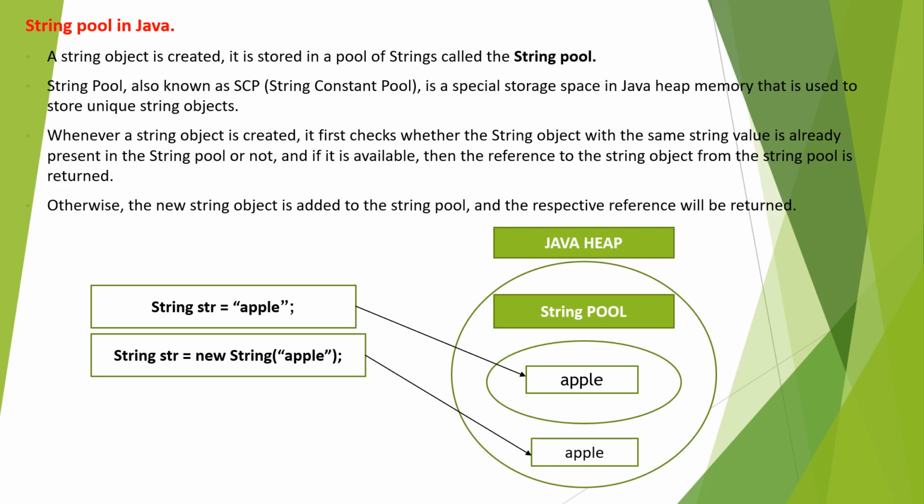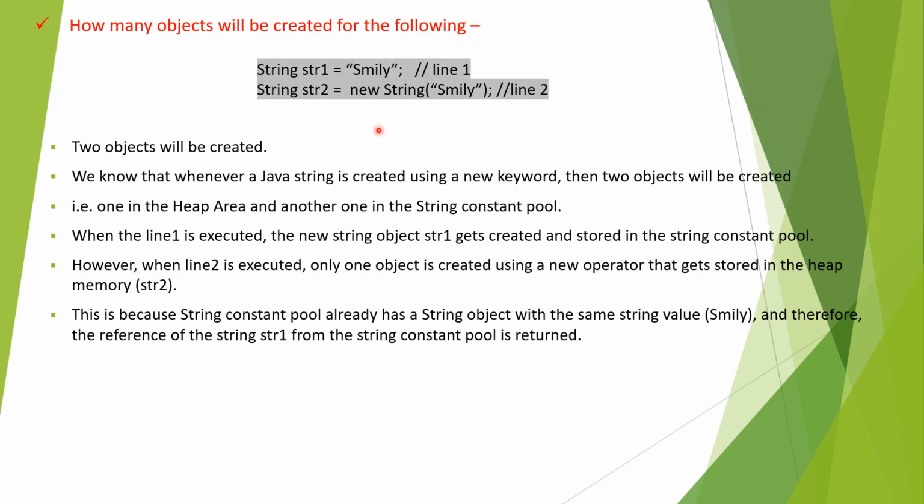The next one is based on the same string constant pool we have seen. We have seen that a string can be created using the literal and the new keyword. Here we are declaring line 1 and line 2, but how many objects will be created for the following? Two objects will be created. Why only two objects? What is the real mechanism, how is it working?